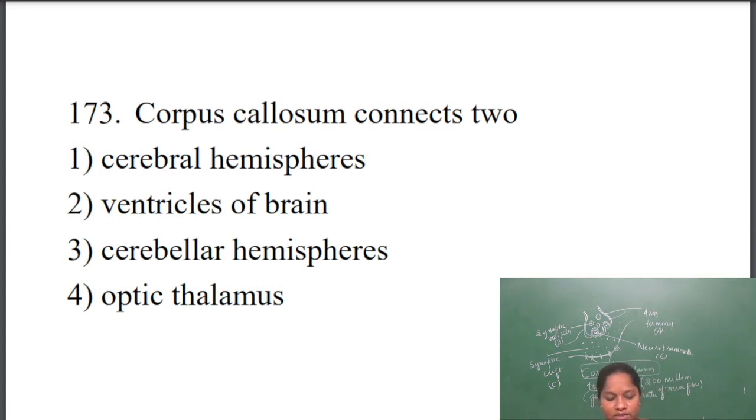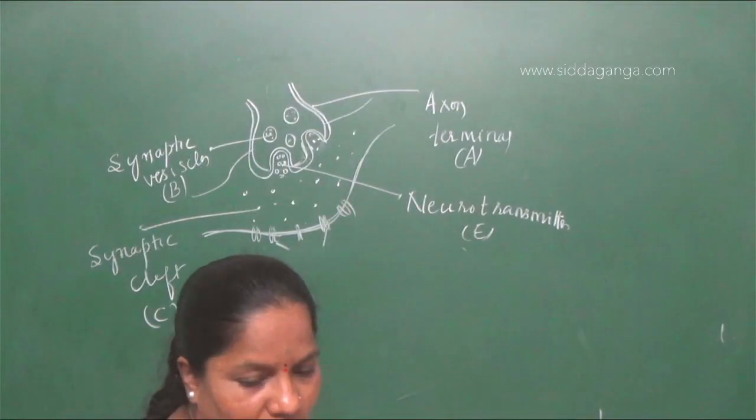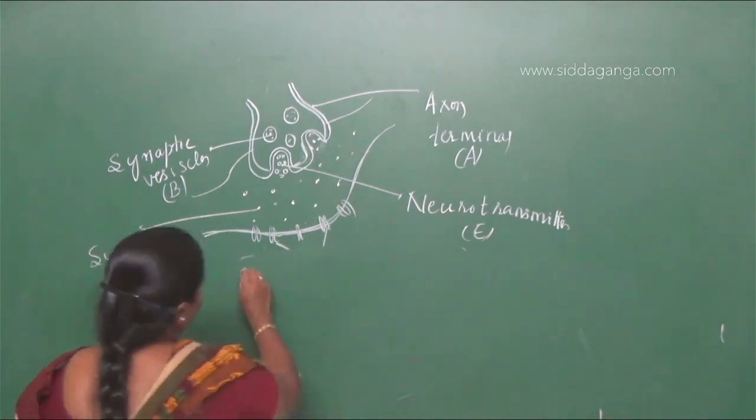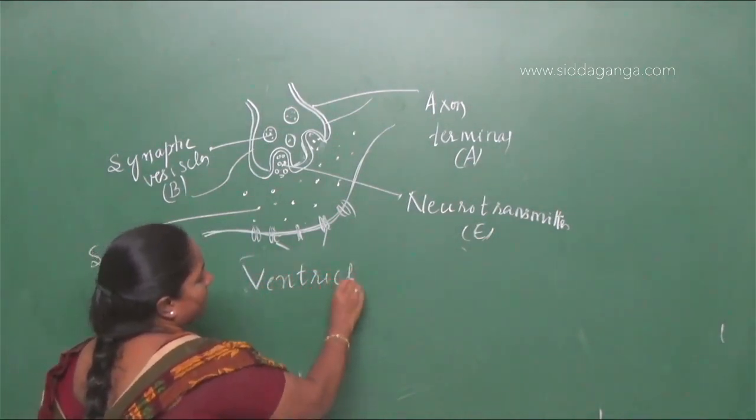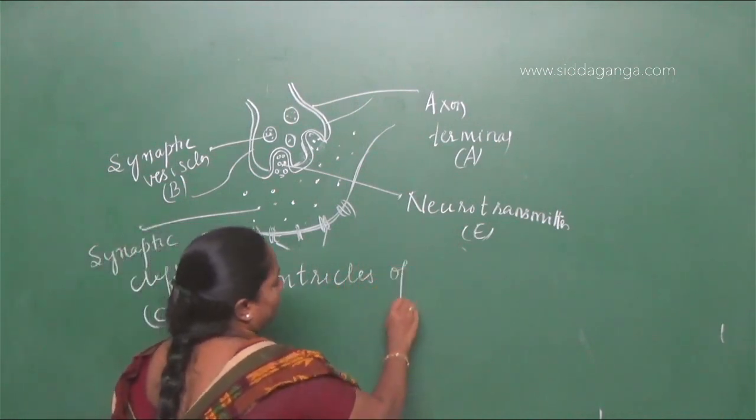Okay. Next, the option they have given here is ventricles of brain. So we should know what the ventricles of the brain are.